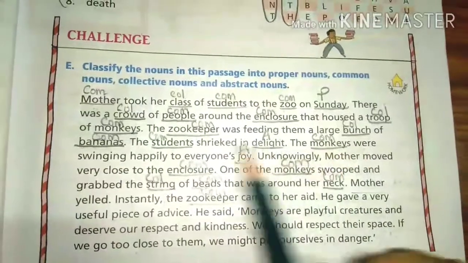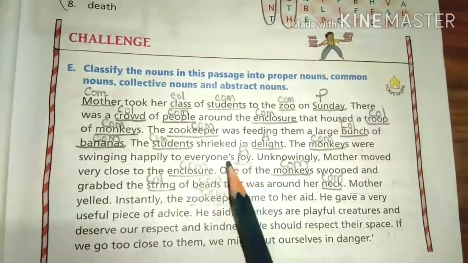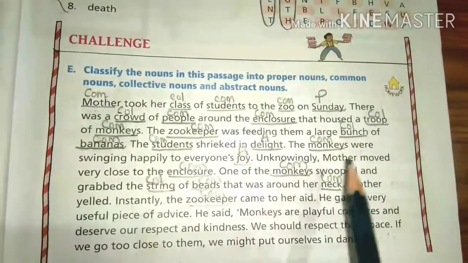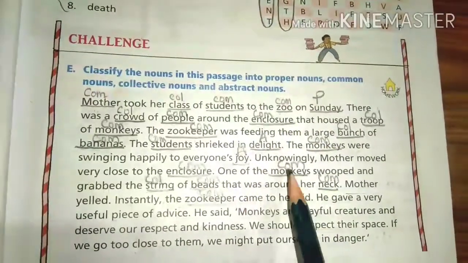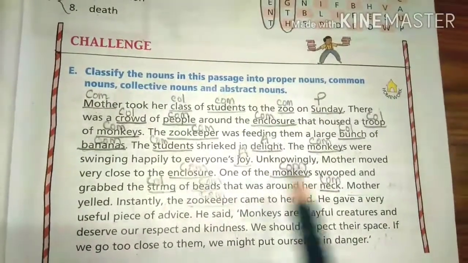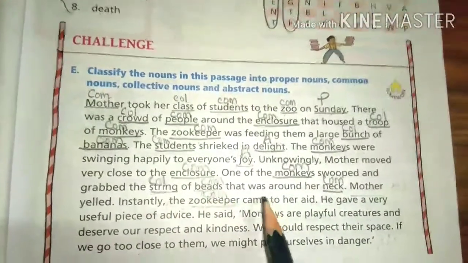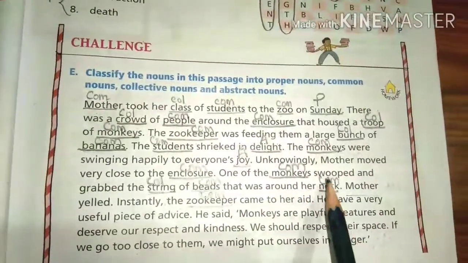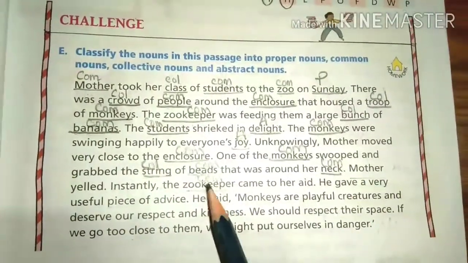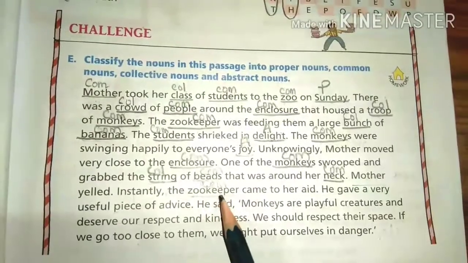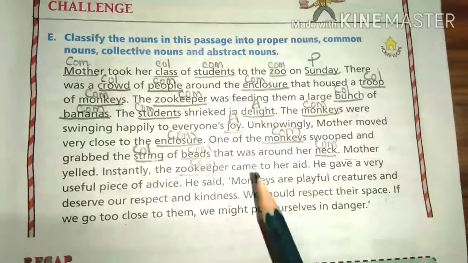The monkeys, same, you have done. Were swinging happily to everyone's joy, joy is also abstract. Unknowingly mother moved very close to the enclosure, you have done. One of the monkeys, monkeys common, you know, stooped and grabbed the string of beads, collective, common, that was around her neck, common. Mother, zookeeper, again one will be common, okay. Zookeeper, we don't know the name of the zookeeper. And if some nouns are left, you will mark it, okay, here in your book.